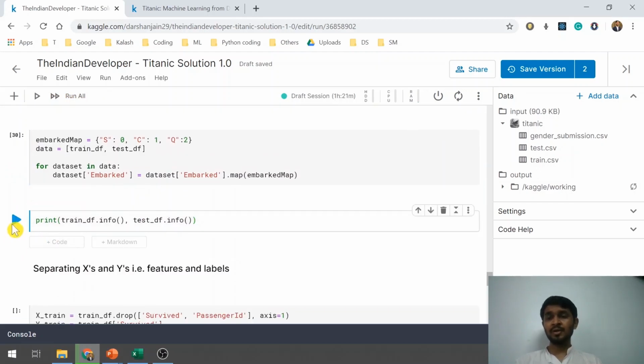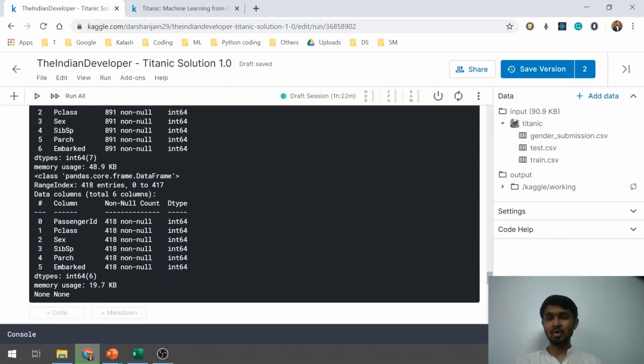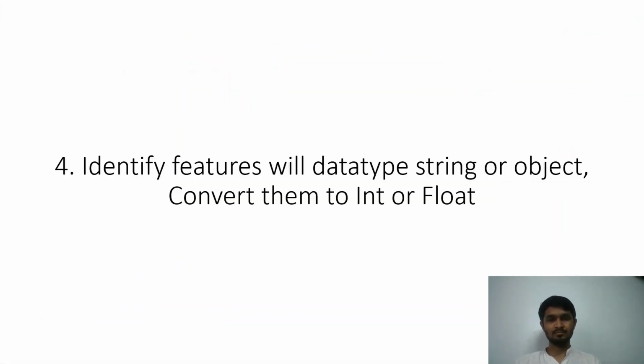Now if you print the train and test data frames and the info of them, you should see that both data frames have all non-null values, and all of type integer or float. All non-nulls, all of type integer. So we are good to go.